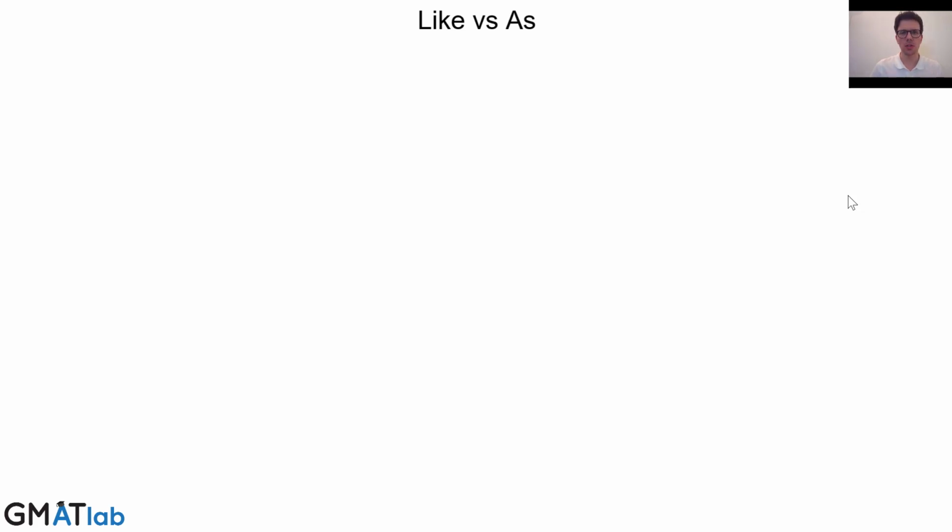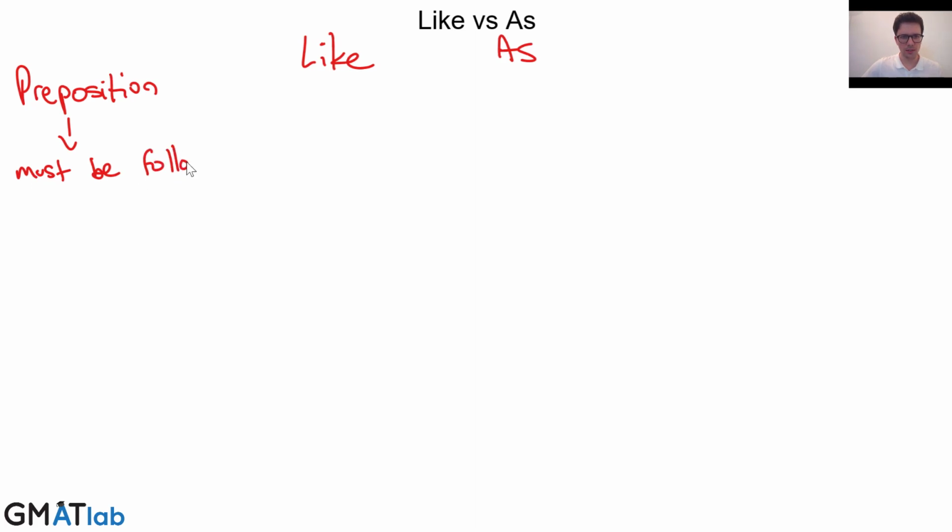So there's some things that you need to know in order to get there. Now, what you need to know first of all is about prepositions. Now let's do a little table. So like and as. So like, when it's a preposition, is a comparative word. And what you need to know about prepositions is they must be followed by nouns or things that act like nouns, so like a gerund. Okay, so when like is used as a preposition, it's a comparison. It's a comparative word. So we're talking about comparisons.